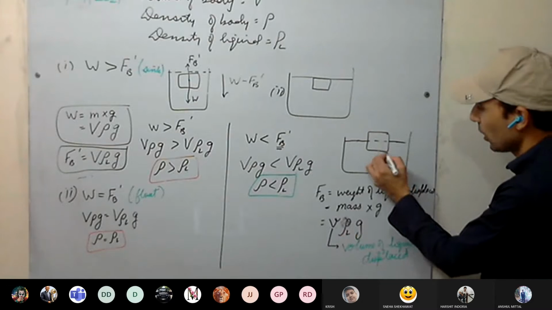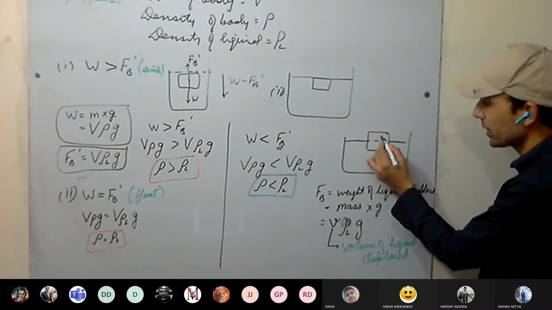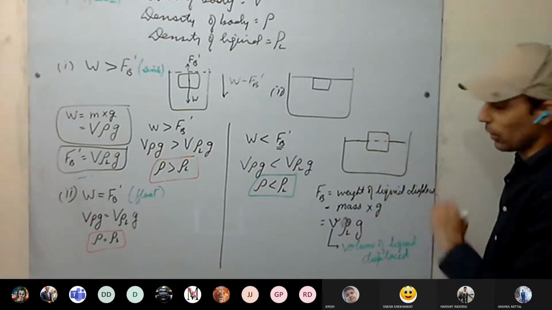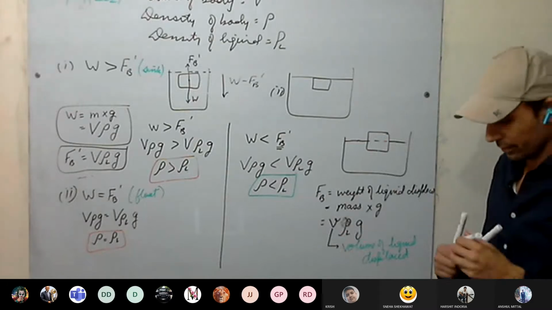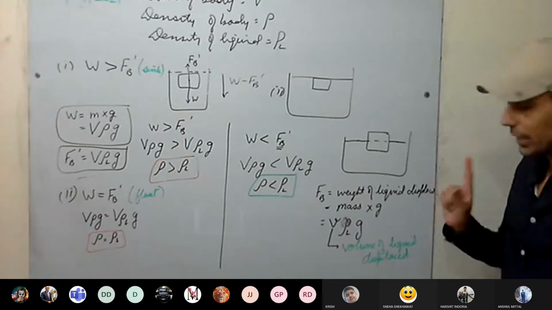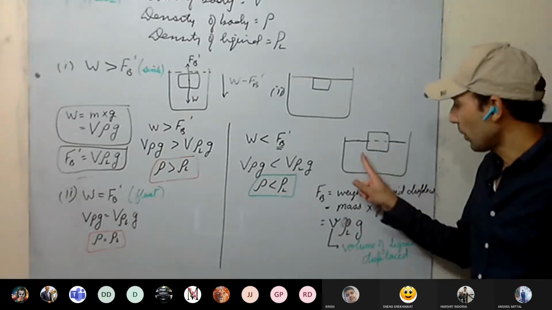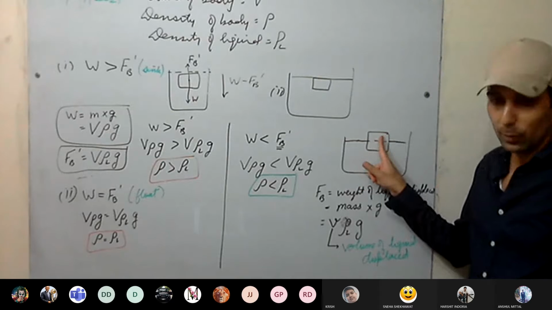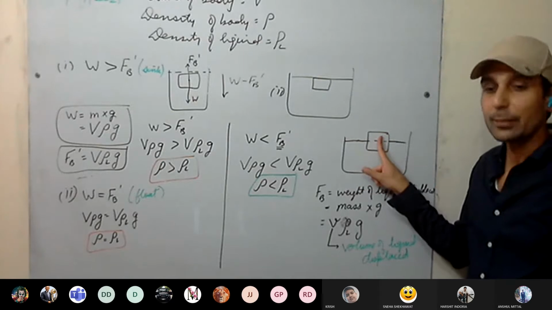Now see in this case, is the volume of the liquid displaced equal to the volume of the body? No. If, pay attention here, if volume of the liquid displaced is same as volume of the body, then the buoyant force is maximum.